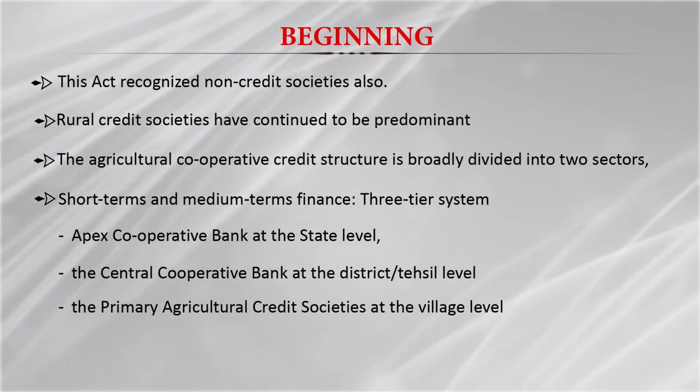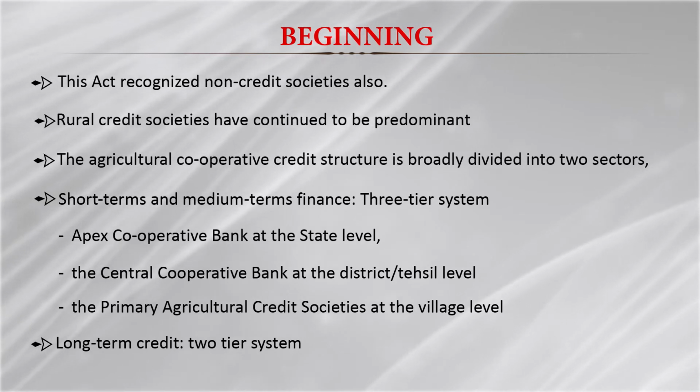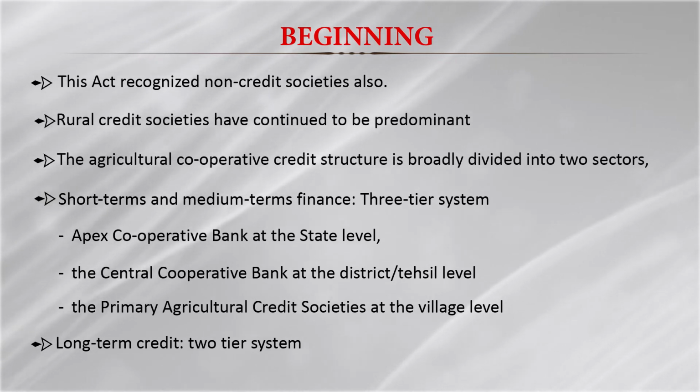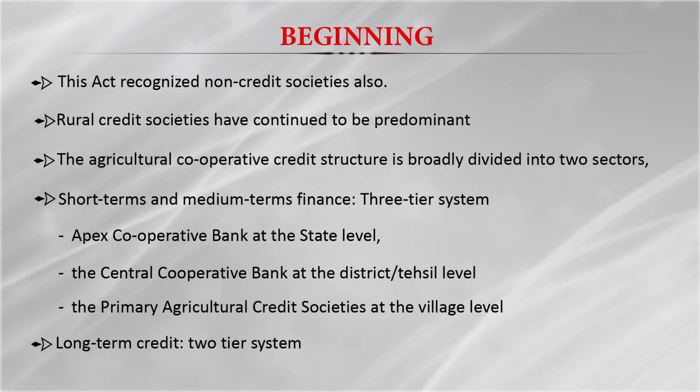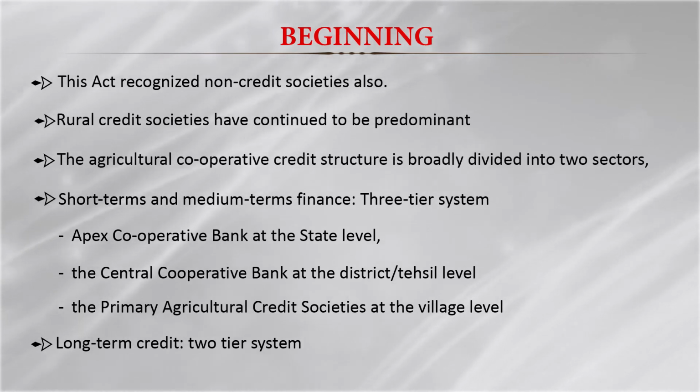In the case of long-term credit, we have two types of society. One is at the state level, and the other is at the district level or tahsil level, or sometimes the village level also. Here you can see the role of credit cooperative societies in the country. Presently we have 1,77,605 credit cooperative societies.